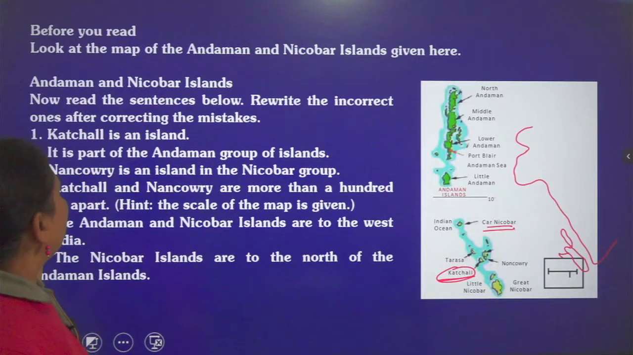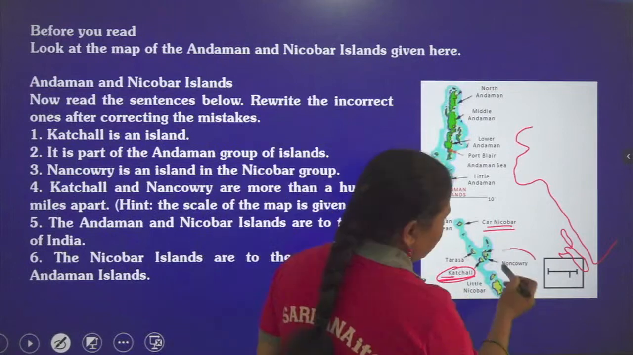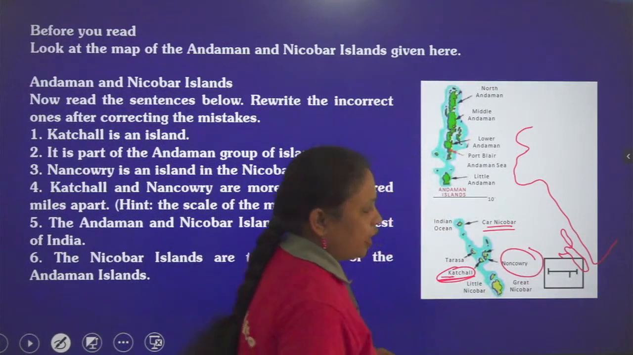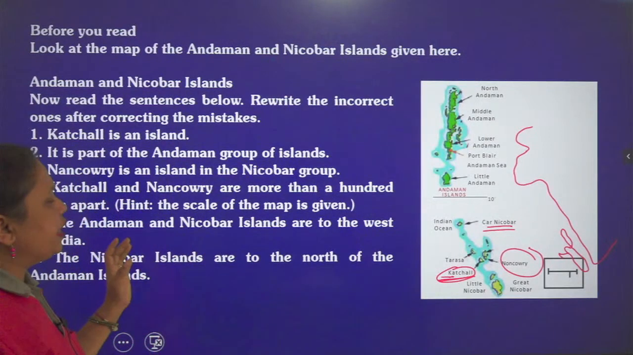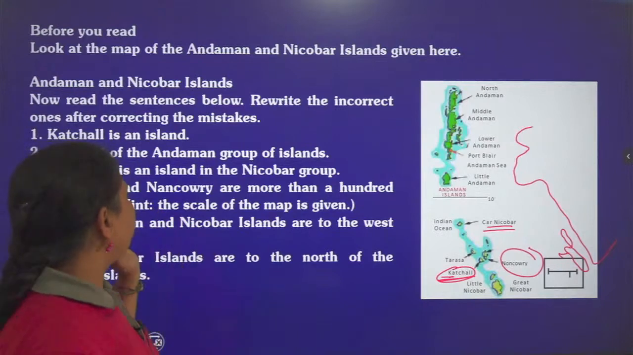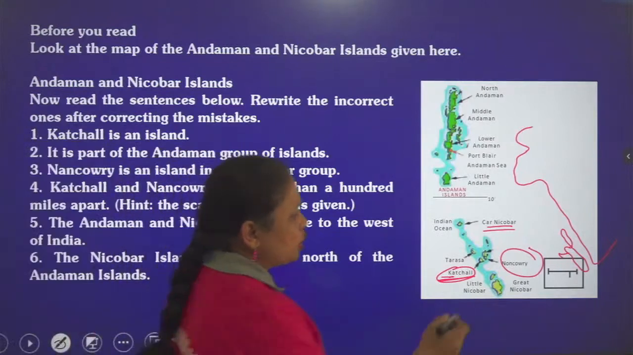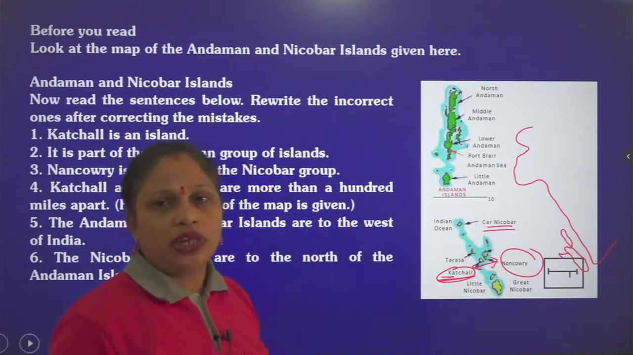Nankauri is an island in the Nicobar group. Again, just after Katchal you can see Nankauri here. It is also in the Nicobar Island group. And we come to know here that it is 100 miles apart, from the scale. So Katchal and Nankauri, the distance between these two places is more than 100 miles.